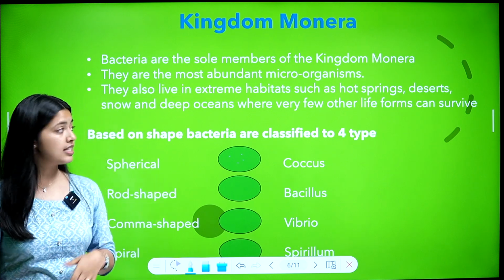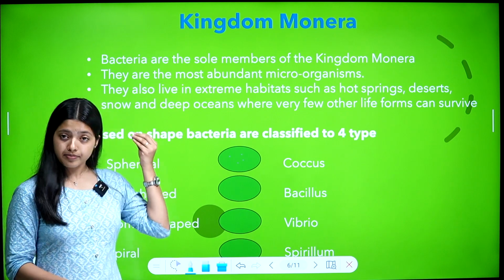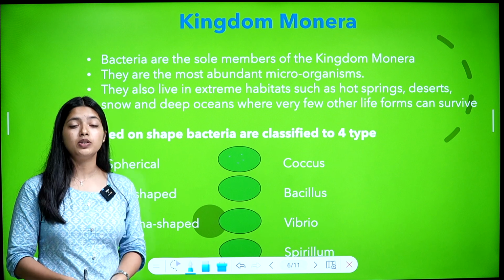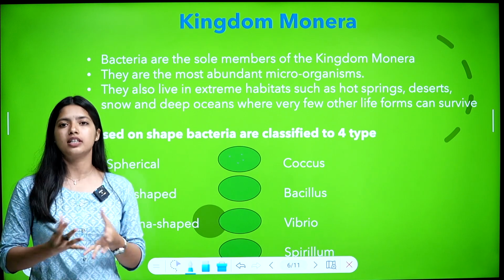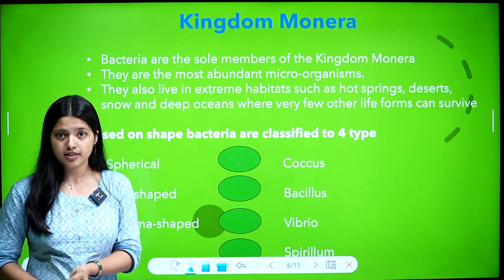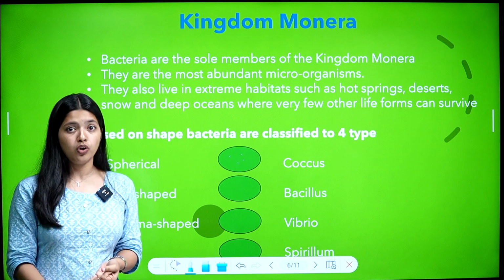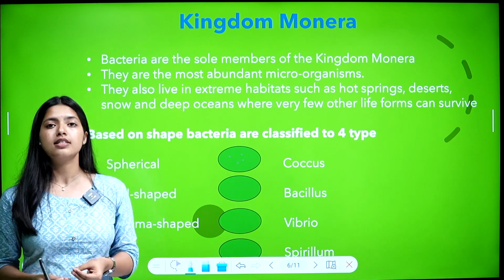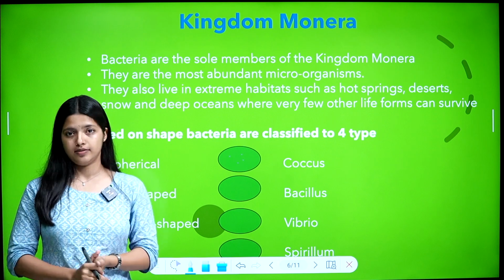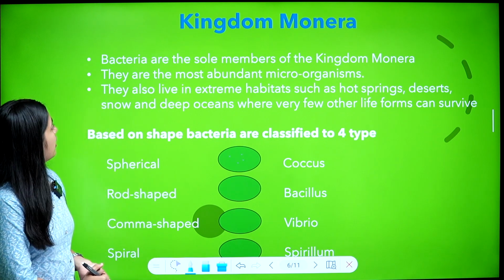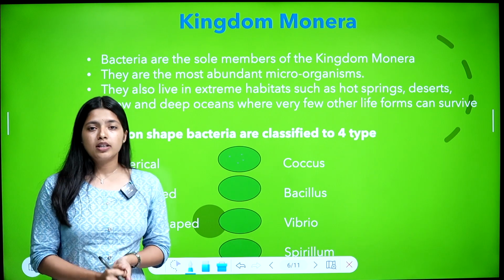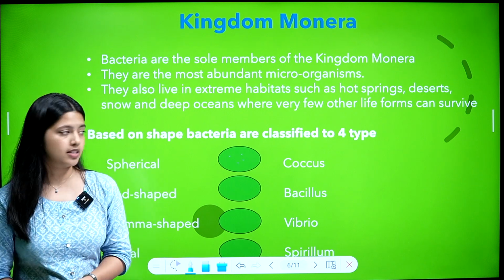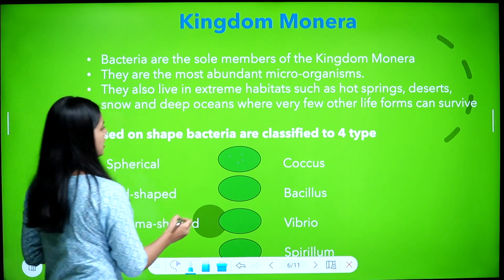So bacteria, these members of this kingdom, there are some members who can live in extremely harsh conditions. For example, hot springs and deserts, snow, and deep oceans, where the existence of other life forms is very hard. Okay, so Kingdom Monera, who are the members? Bacteria are the members.